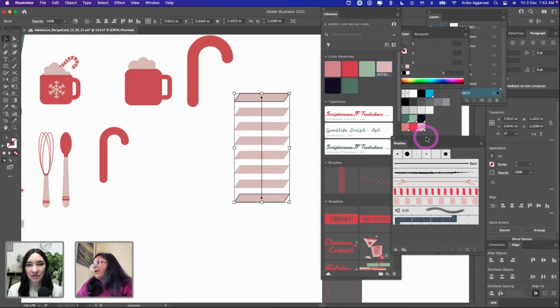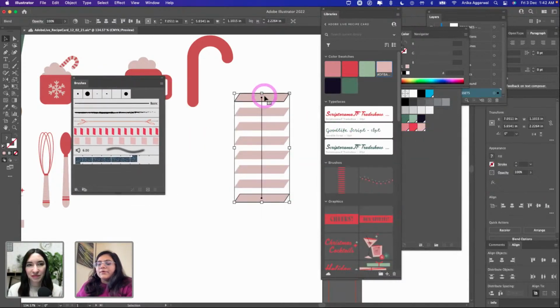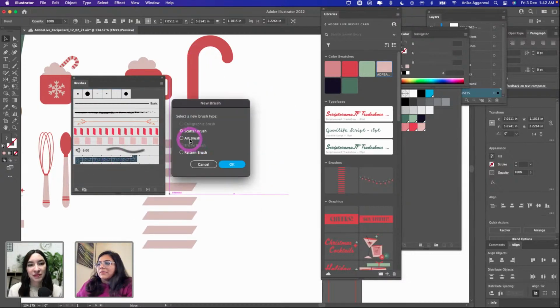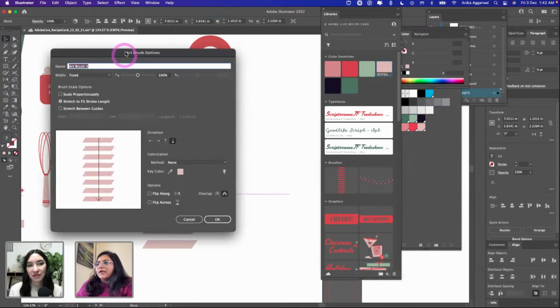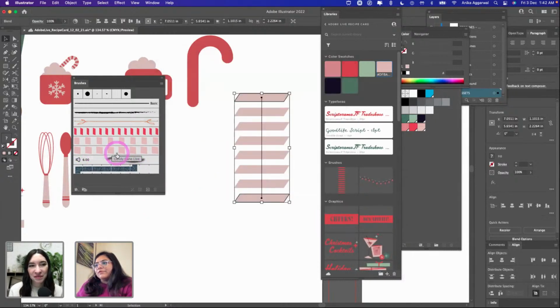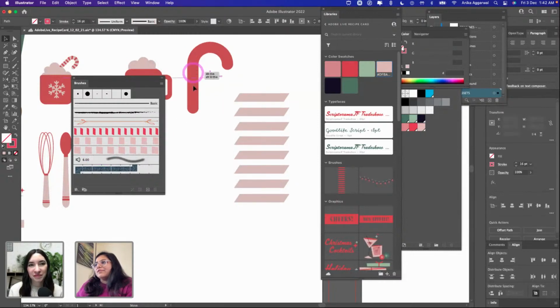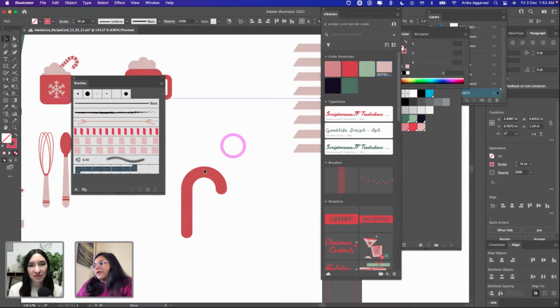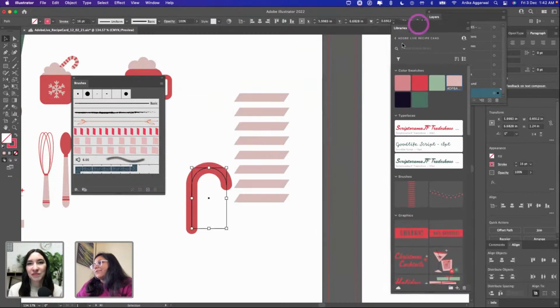Now I want to make a brush, and the way to do that, you can either expand it, but I want this to be editable because right now I don't know if I like this and if it will work for my shape. So I'm going to click and drag this and make an art brush out of it. I click OK, and we see the Art Brush Options right over here. I'm going to call it Candy Cane Live. And I'm going to leave everything as default. I'm not going to mess with anything right now. I click on OK, and I see this beautiful little candy cane live brush. And I have this shape right here. Let me throw this on the side. It's not going away.